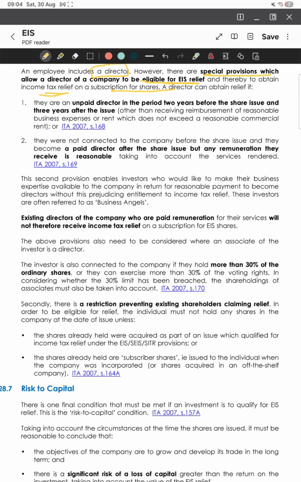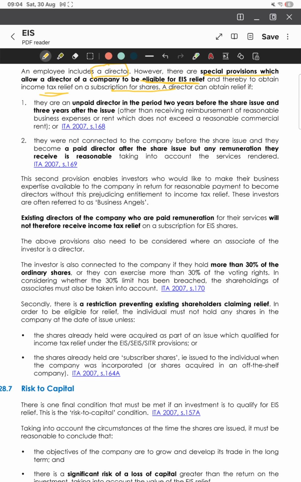Now, for this, the government recognizes the directors often as those persons who bring expertise and funding, which will help the small businesses grow. So, there are some special carve outs which we are going to study now. What are these carve outs?